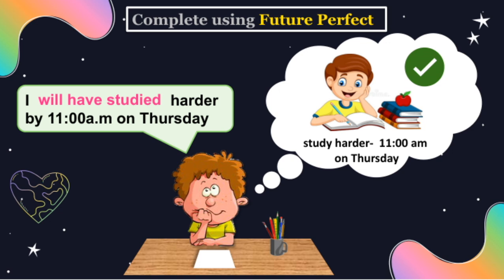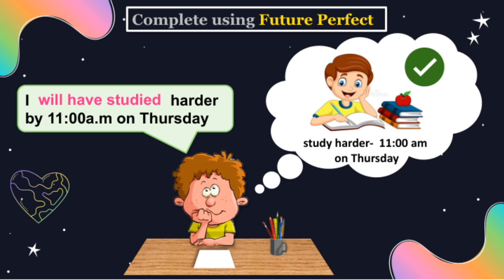The sentence here is, "I will have studied harder by 11:00 a.m. on Thursday." This tense is really useful when we're talking about an action that will be completed before a specific future time. In this case, it emphasizes that by the time we reach 11:00 a.m. on Thursday, I will have finished studying harder. It's a way to highlight the completion of an action in the future, giving a sense of achievement or progress.